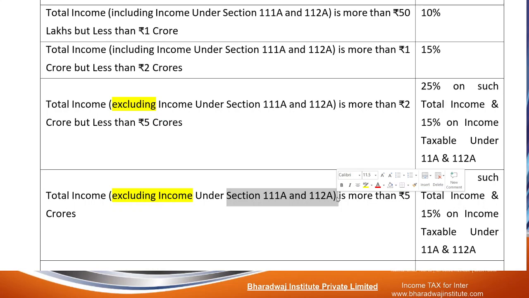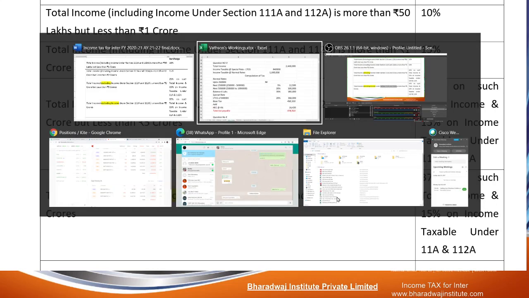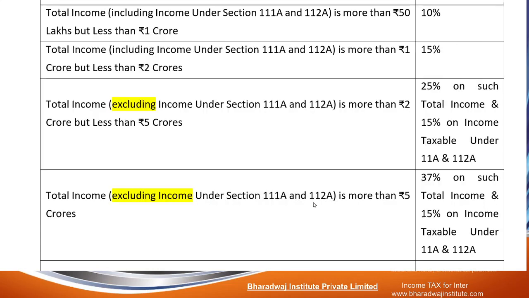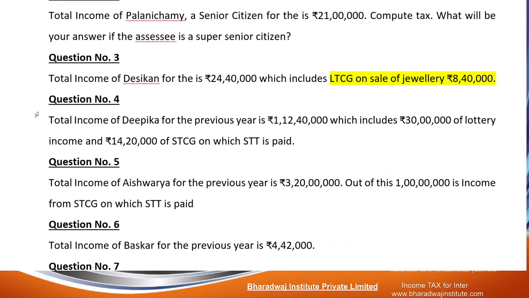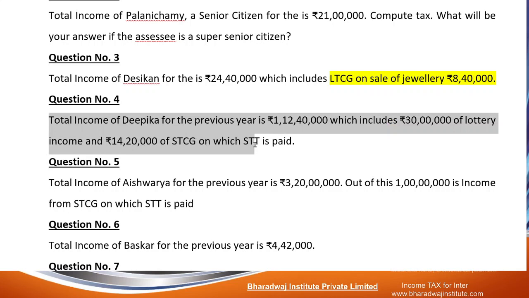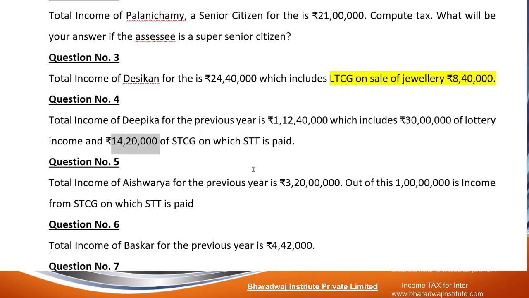Have we gone through this? We'll do a problem so that you will understand in a better way. Come to question number 4. Total income of Deepika for the previous year is 1 crore 12 lakh 40,000, which includes 30 lakhs lottery income and 14 lakh 20,000 STCG on which STT is paid.